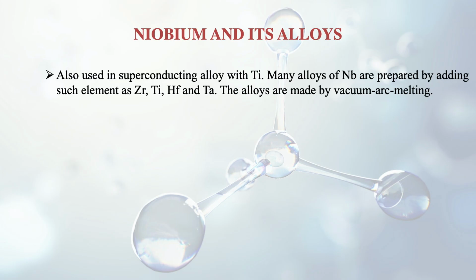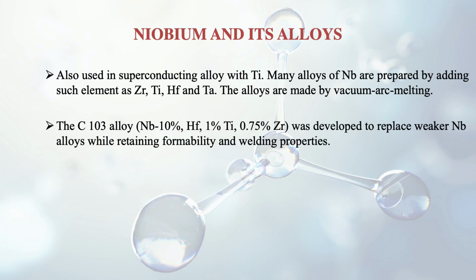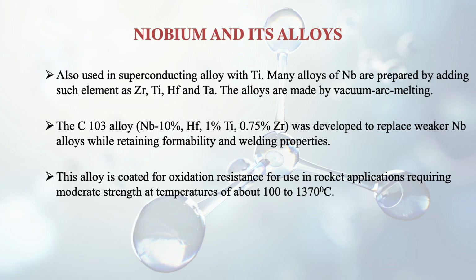Then there is one very special alloy of niobium called C103, whose content is niobium 10%, hafnium 1%, titanium 0.75% and a little zirconium. It is used to replace weaker Nb alloys because it gives better formability and welding properties. Forming is a manufacturing process and welding is also a process, so it gets better if such an alloy is used. This alloy is coated for oxidation resistance for use in rocket applications, requiring moderate strength at temperatures of about 100 to 1370 degrees centigrade.